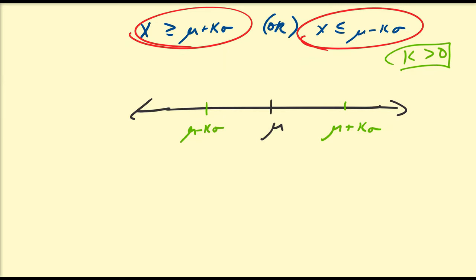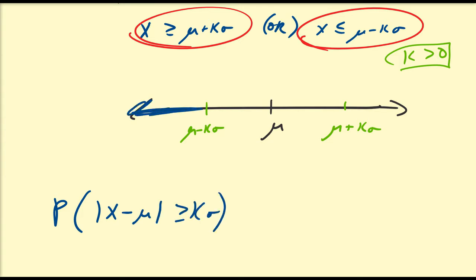So pretty much what Chebyshev's theorem says is the probability that |x minus mu| is greater than or equal to k sigma. In terms of this picture, we're talking about all x values over here. If we're inside of this blue region, then the probability that that occurs is going to be less than or equal to 1 divided by k squared. So this does not give you an approximation of what the value can be. It gives you an upper bound on what the probability can be, not an approximation of the exact value.